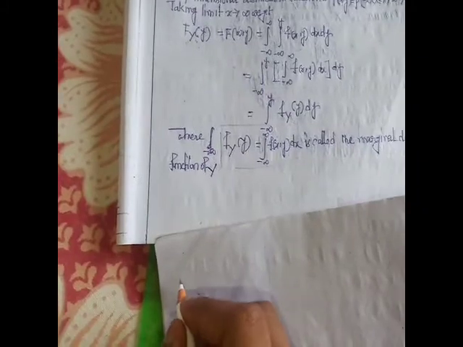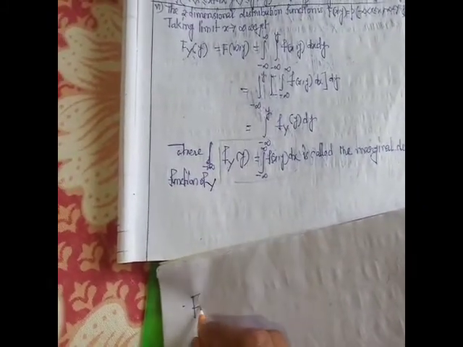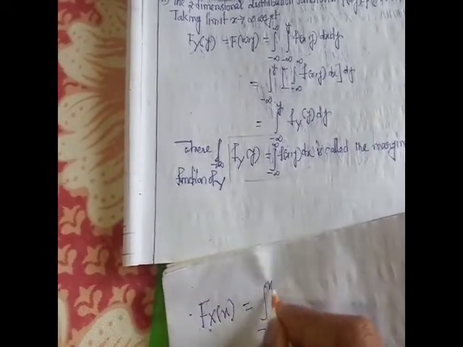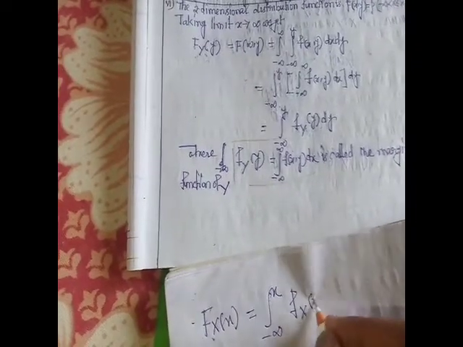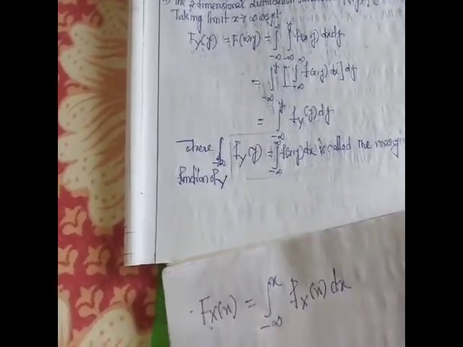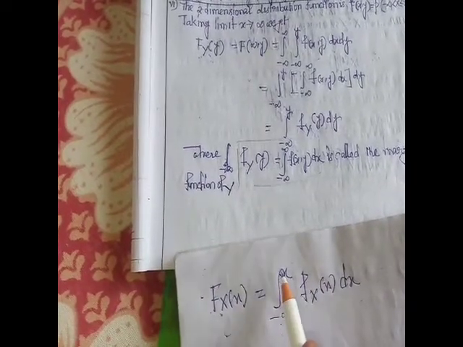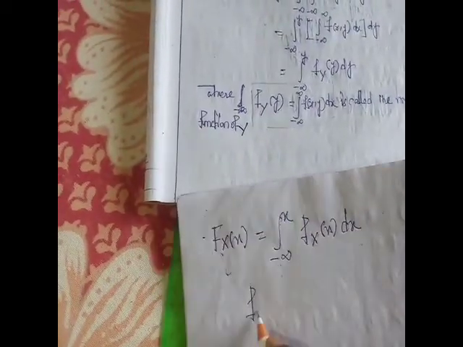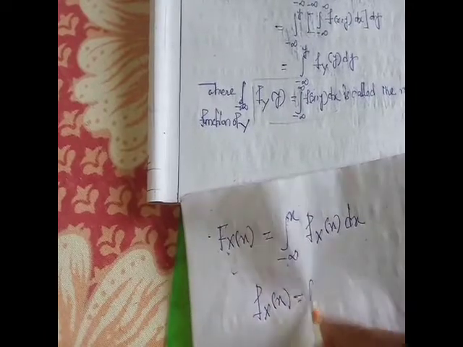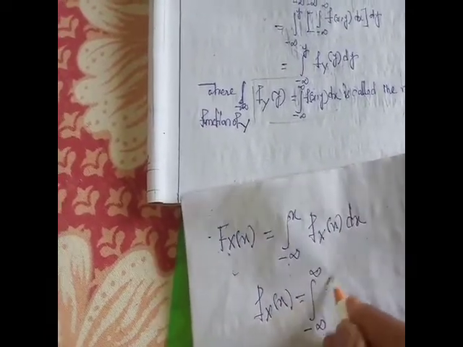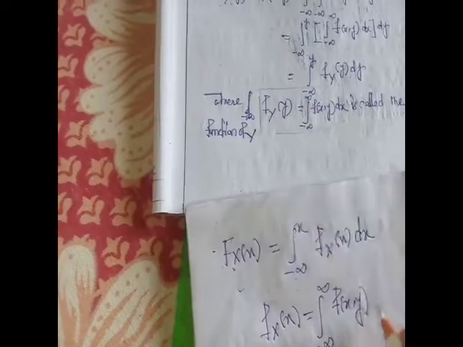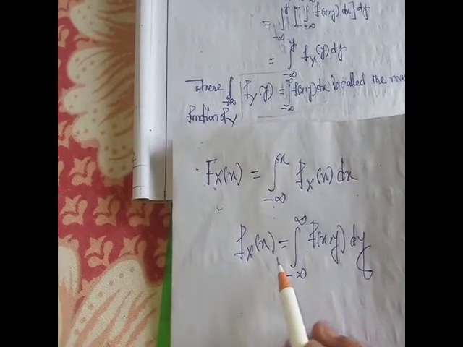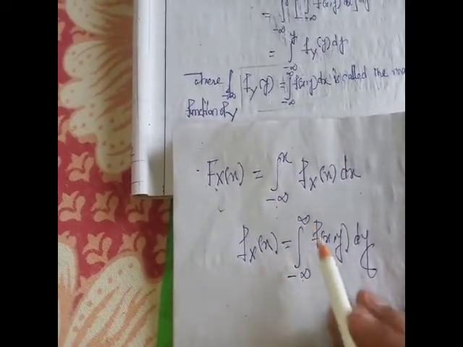Similarly, capital F of x is integration minus infinity to x of f of x dx, where small f of x is integration minus infinity to infinity of f of x,y dy.